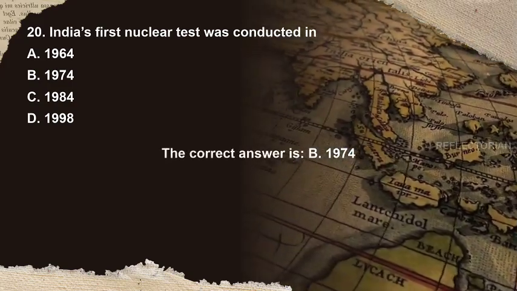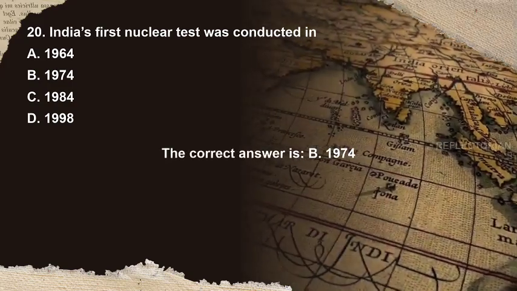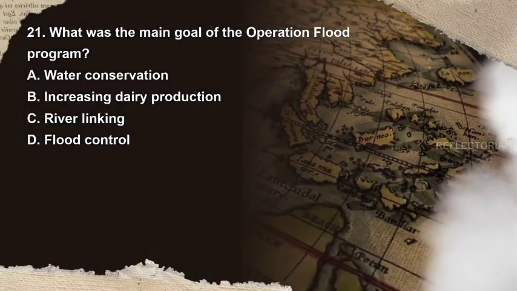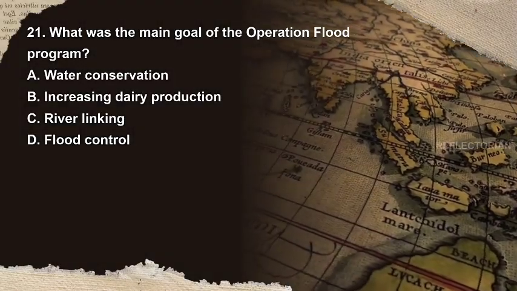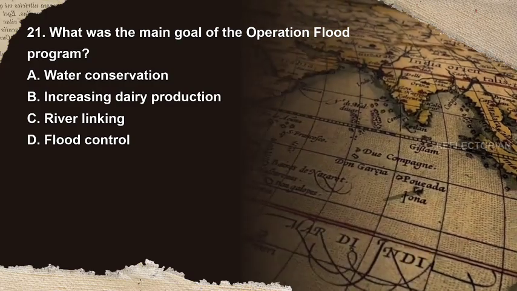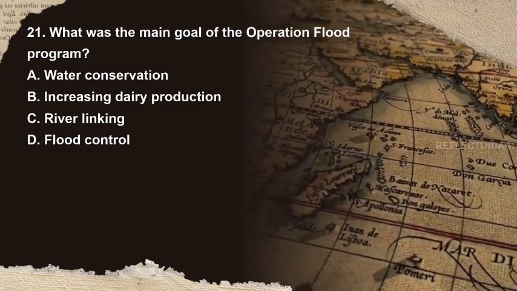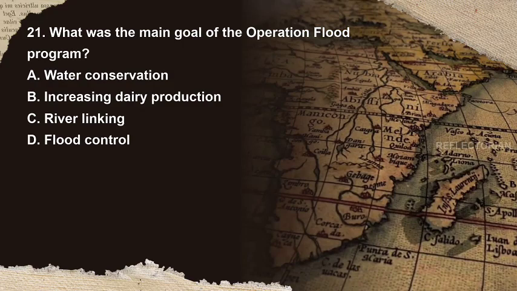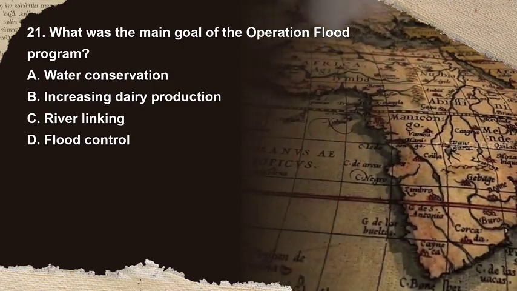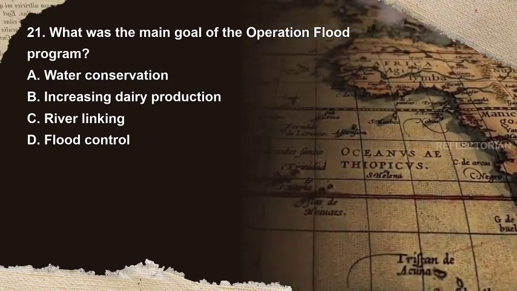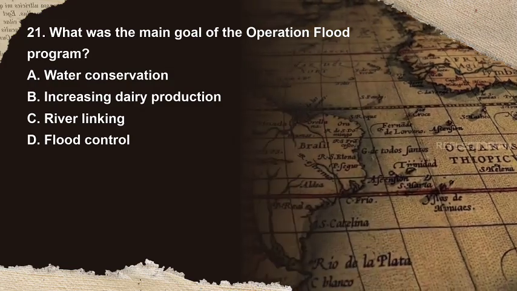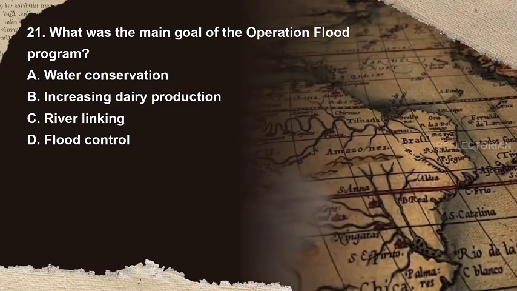The correct answer is B. 1974. Question 21. What was the main goal of the Operation Flood program? Options are A. Water conservation, B. Increasing dairy production, C. River linking, D. Flood control. You have 10 seconds to answer.